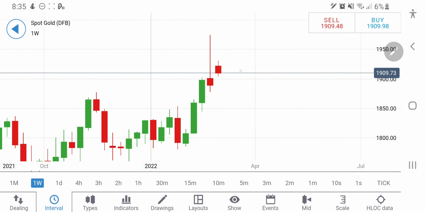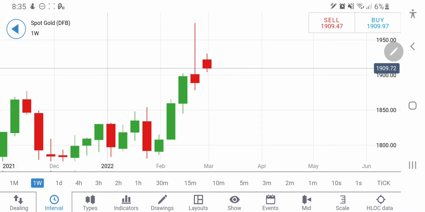Now look at the weekly charts here. On the weekly charts, only bearishness is on gold. You can expect, as I shared earlier also, below 1895 levels. Once it breaks 1895, yes, you can go short there. Till 1890 you should not expect it to act bearish. Below 1890 only I will consider this as bearish, and it can drop sharply this week. So take your positions accordingly.